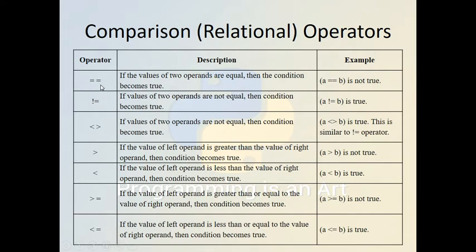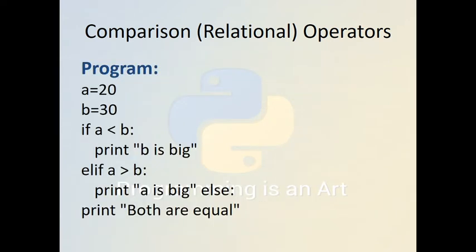The operators are equal to, and not equal to, which has two forms, then greater than, less than, greater than or equal to, and less than or equal to. These operators are well known. This is a simple example where the variable a is assigned 20 and b is assigned 30.